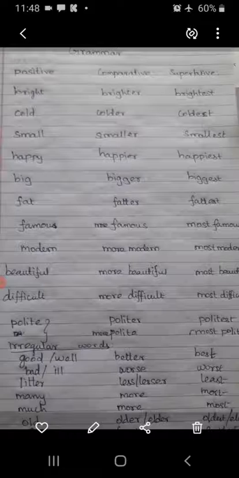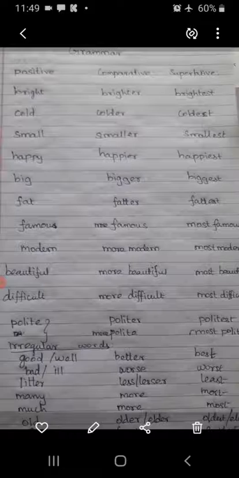When we are comparing the qualities, qualities means here the adjective we are telling. We are comparing the adjective. In this class, we are going to compare the adjectives. An adjective is a describing word. It describes a noun or pronoun. This one we already learned in the previous class. We need some words to compare, and that's what we are going to see in this class.